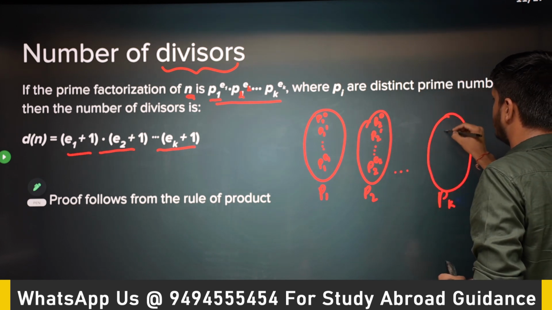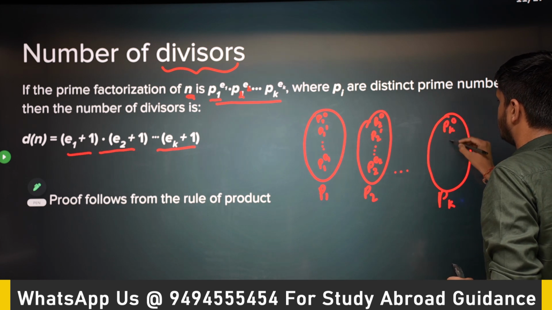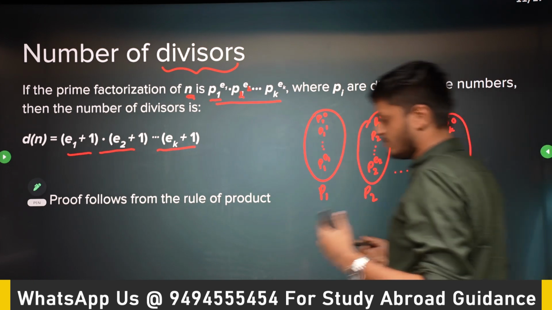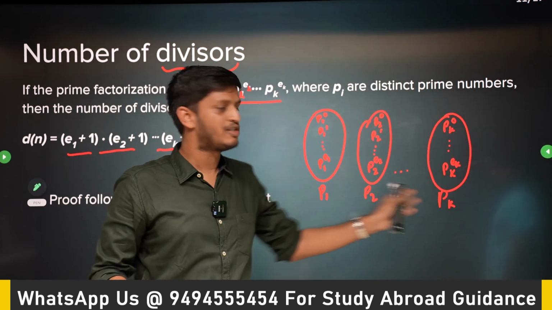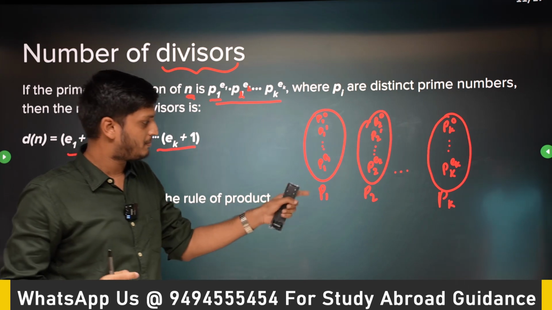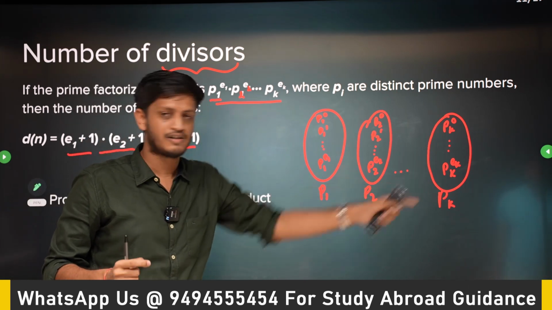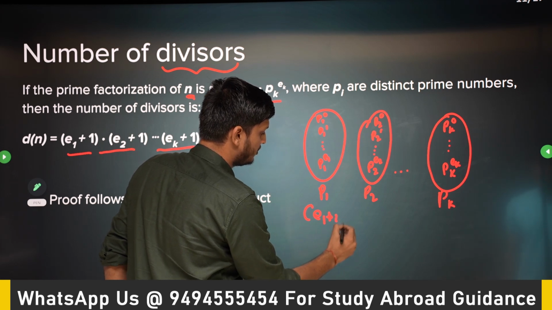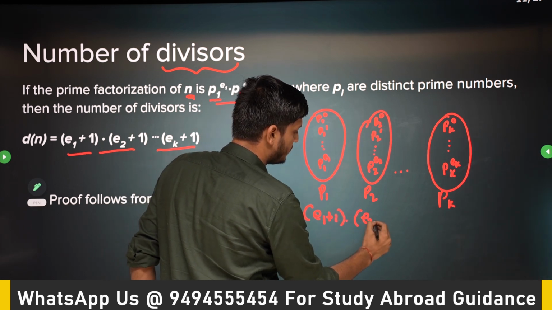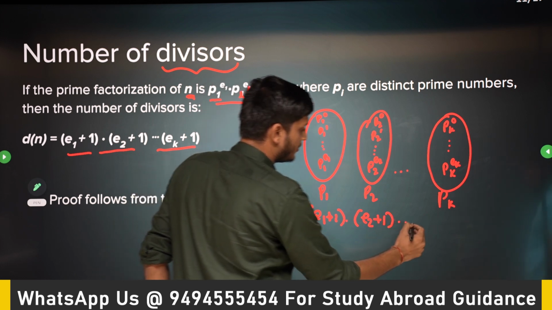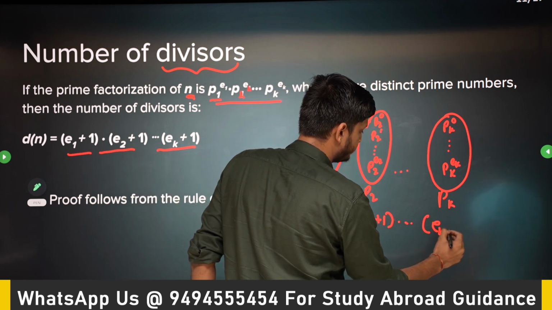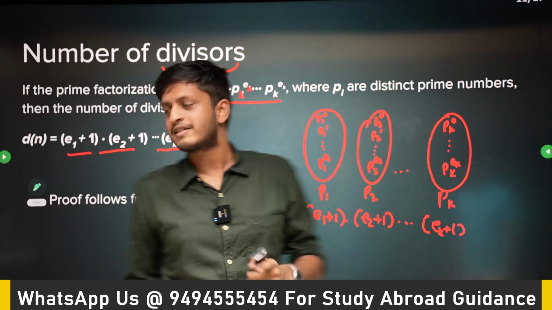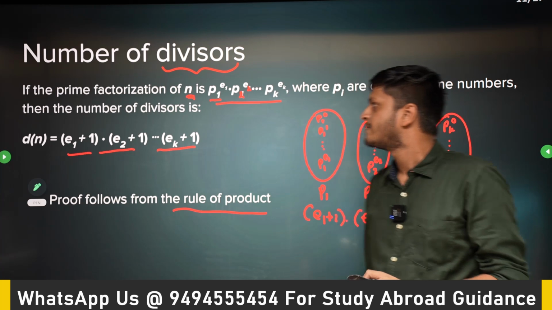And for the kth prime number I have pk to the power 0 up to pk to the power ek. So simple, take one element from each of these and we have an AND. Take an element from here and here and here and so on. So here I have e1 plus 1 options, here I have e2 plus 1 options, all the way up to ek plus 1 options. Okay, so it is a standard problem for rule of product.